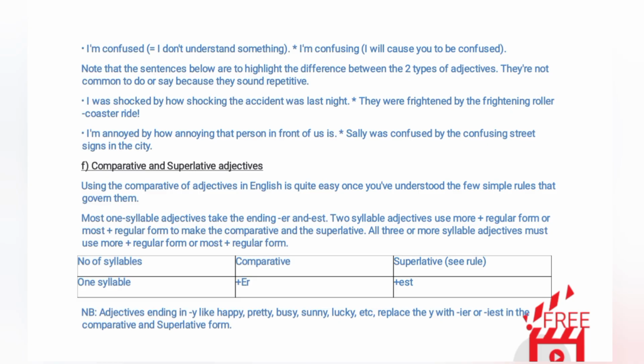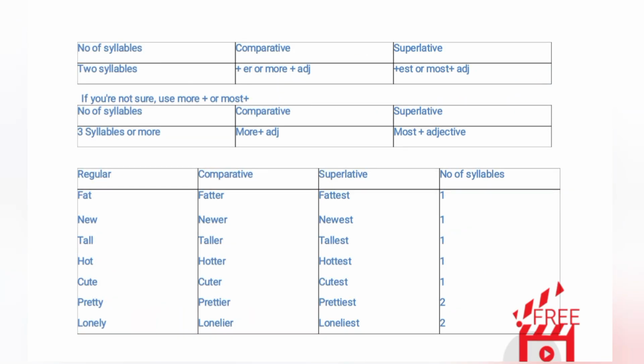Number of syllables, comparative, superlative. One syllable: plus -er, plus -est. Adjectives ending in y, like happy, pretty, busy, sunny, lucky, etc., replace the y with -ier or -iest in the comparative and superlative form. Number of syllables, comparative, superlative. Two syllables: plus -er or more plus adjective; plus -est or most plus adjective. If you're not sure, use more plus or most plus.